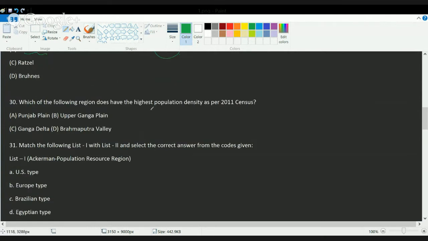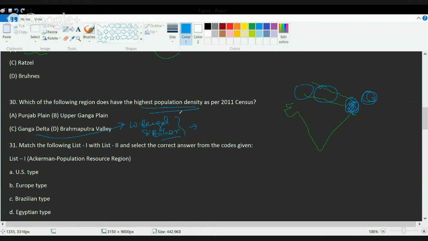Which of the following regions has the highest population density as per the 2011 census? If I look onto the map carefully, you have the Ganga region here, known as the Ganga Delta region. It includes northern parts of West Bengal and eastern Bihar. This region has the highest population density as compared to the Punjab plains, the Upper Ganga plains, or the Brahmaputra valley, which have comparatively less density.